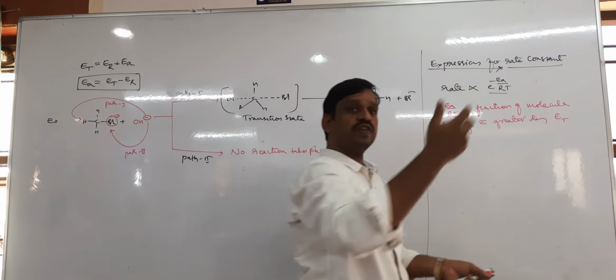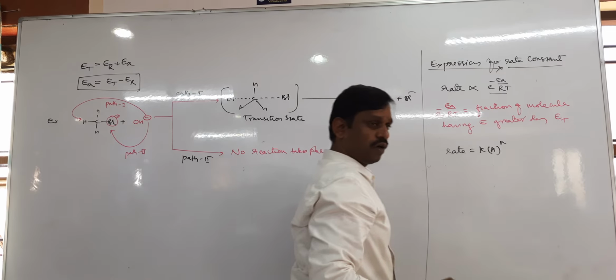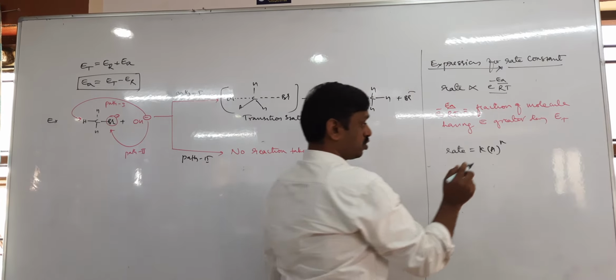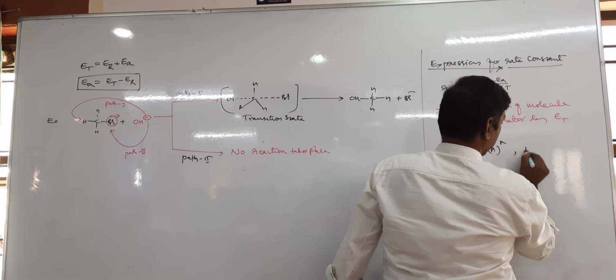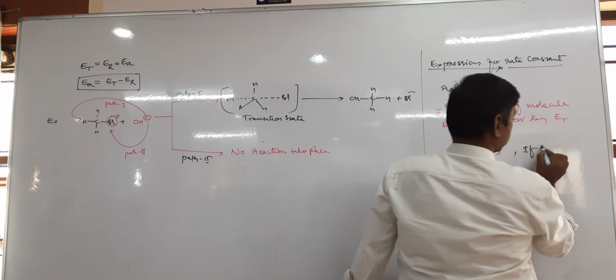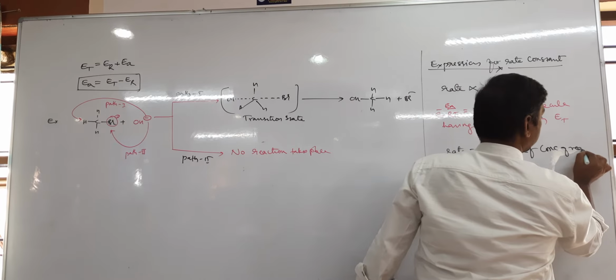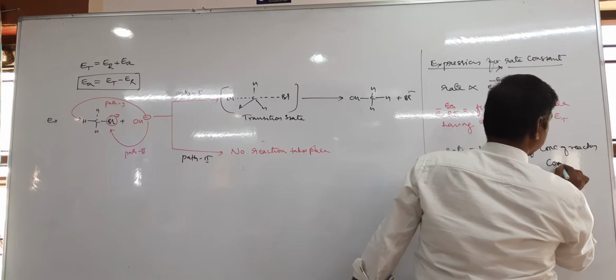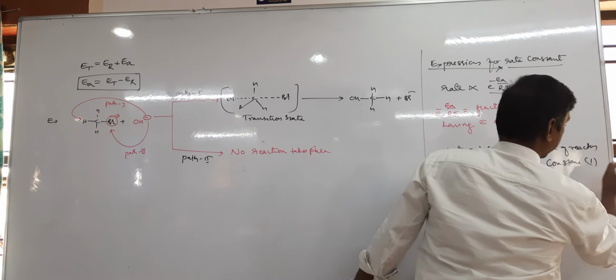But we also know that rate equals K into A power n, where n is the order and A is the concentration of the reactant. Suppose the concentration of the reactant is constant, or you can take it as unity, 1.